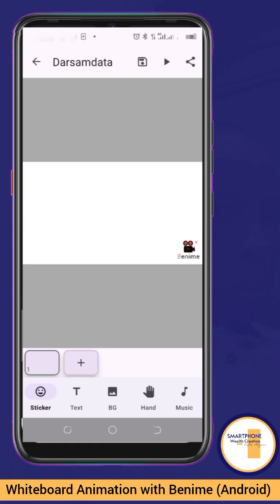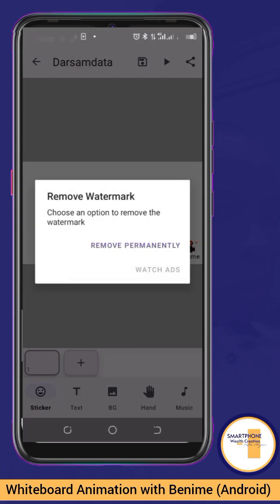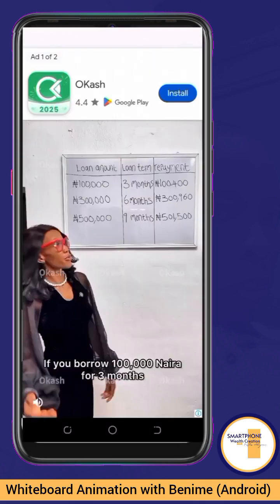Now that our project is created, we have our canvas now, but there's a little problem here. You can see a watermark down below, Benime watermark. So how do we remove it? Benime has the generosity of allowing us to remove the watermark. Just tap on that watermark. It's going to give you two options: remove permanently, which means you're going to pay, or you watch an ad. So let's do the watching of ad at the moment. Tap on it.